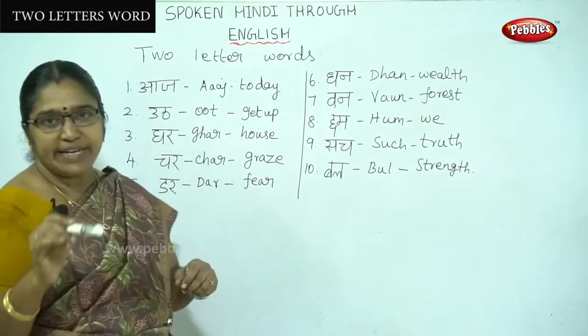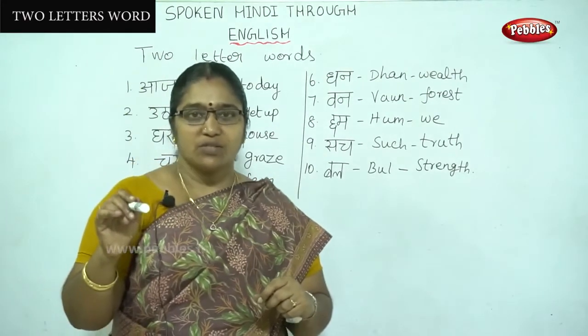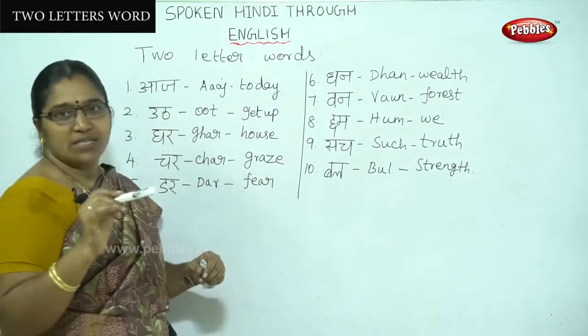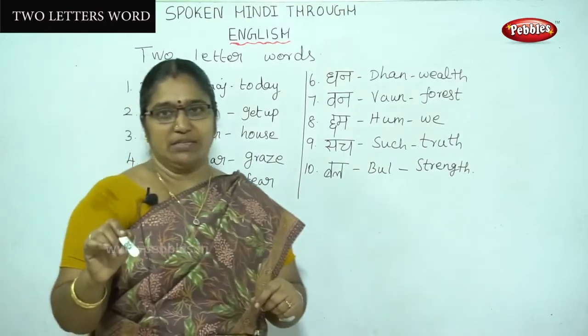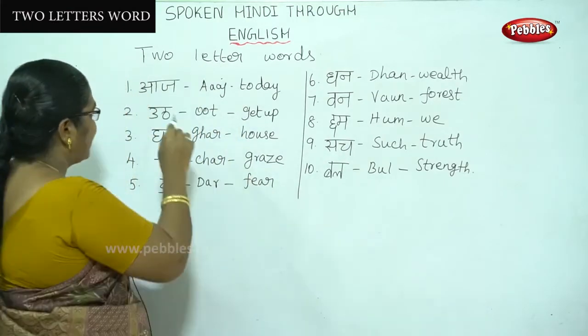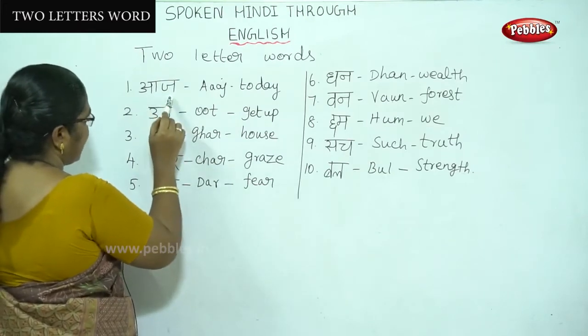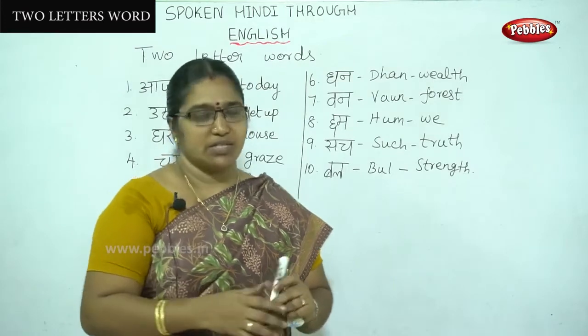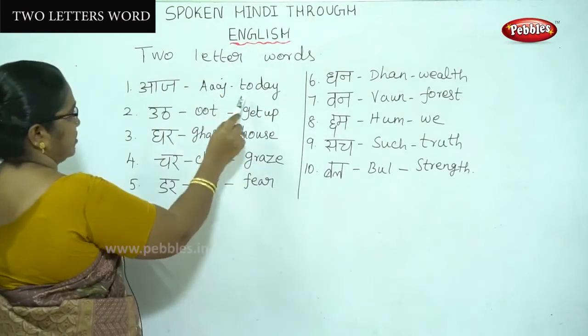The last one is a halant letter, that means this is a consonant, Vyanjan. We have to spell it as Aj and say it as Aj. That is Aj, today.